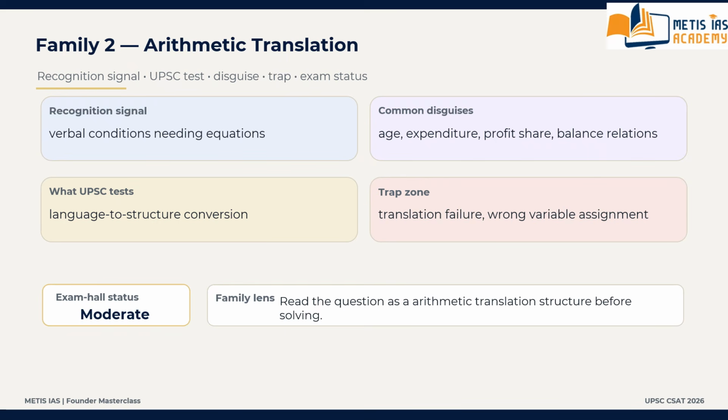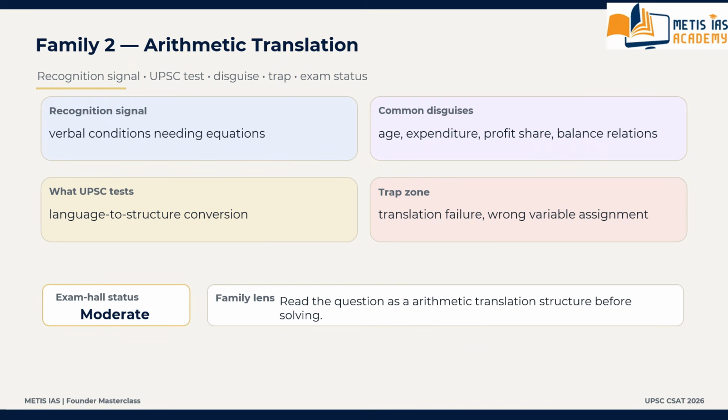The average relation is stated verbally. You have to remember common disguises because these are the main identifying words to identify the families very easily.